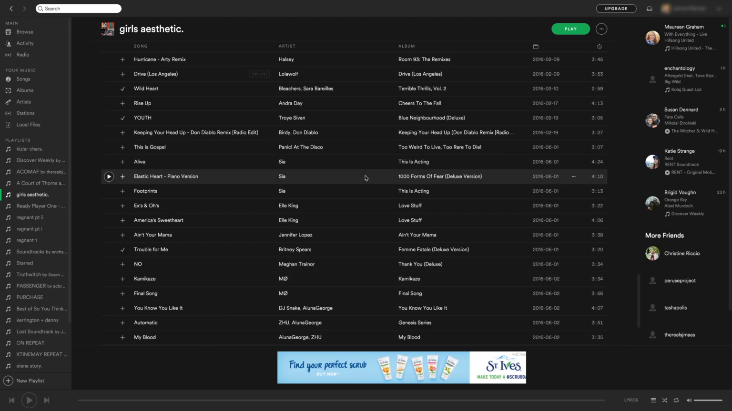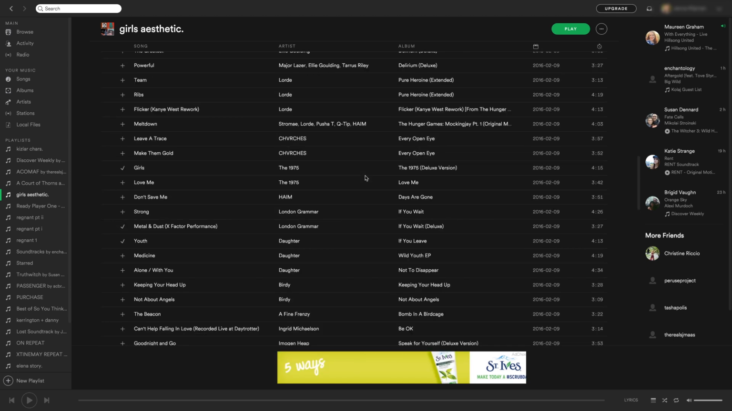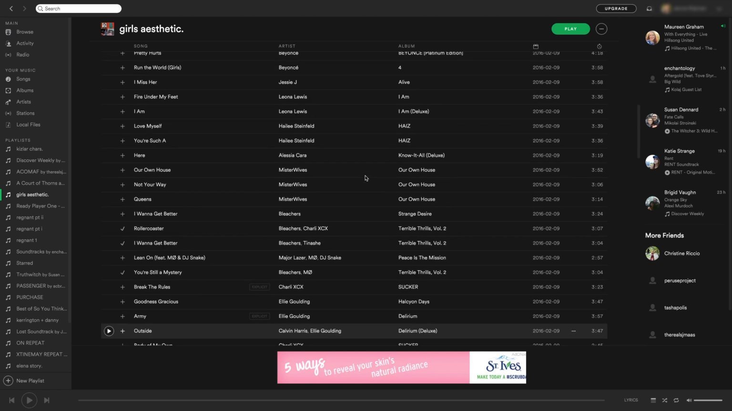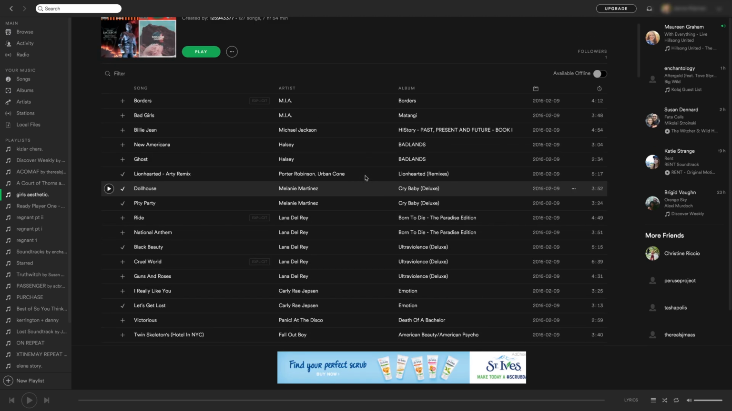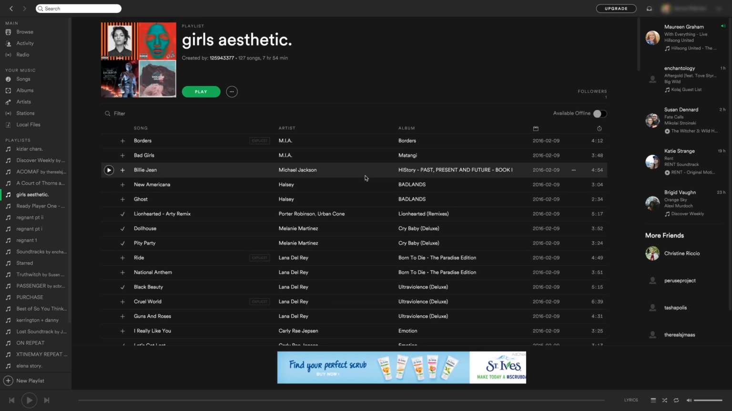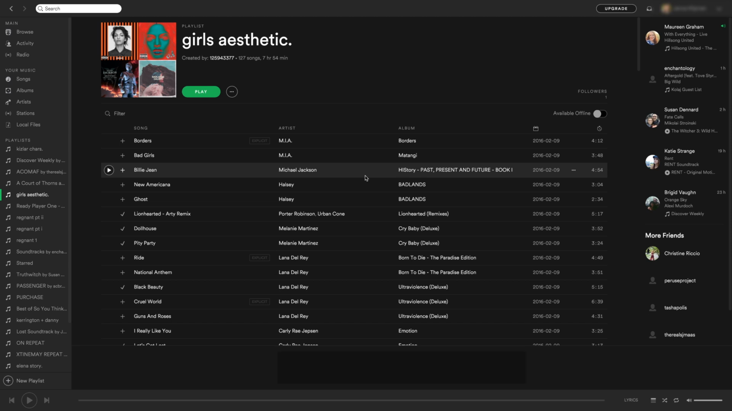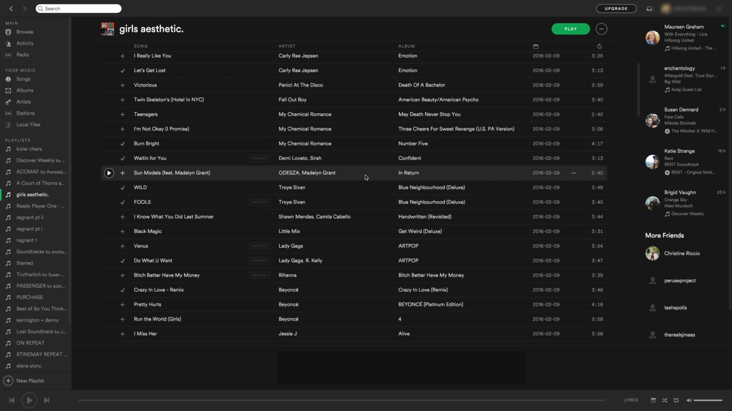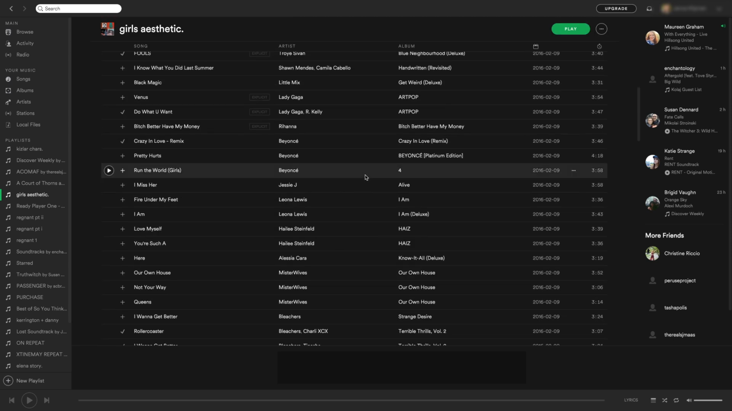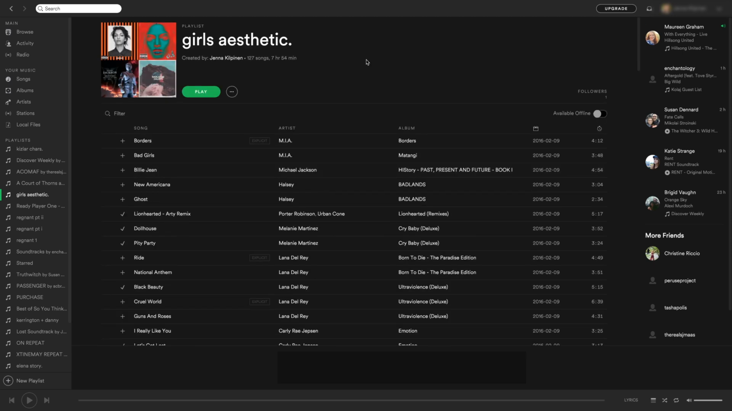But this one, I haven't organized it at all. It's just that I add as I find more music. And so sometimes when I'm bored, I just put it on shuffle and you can really feel the aesthetic of girl power. Even though there are some songs by guys on here, I feel like all of them are very girl power.